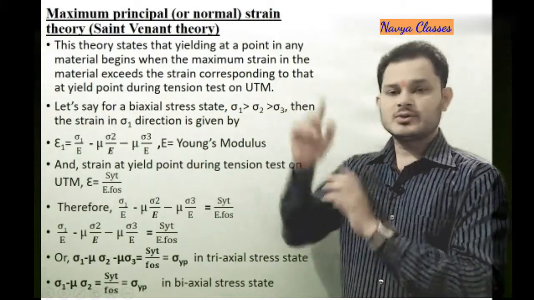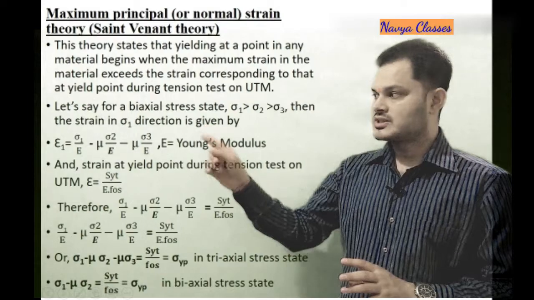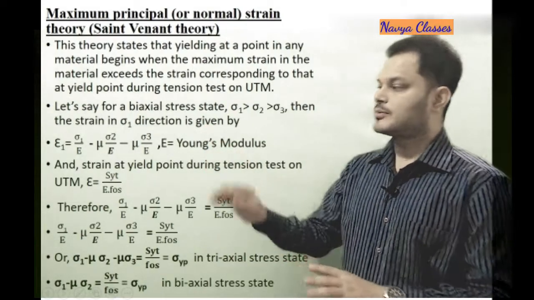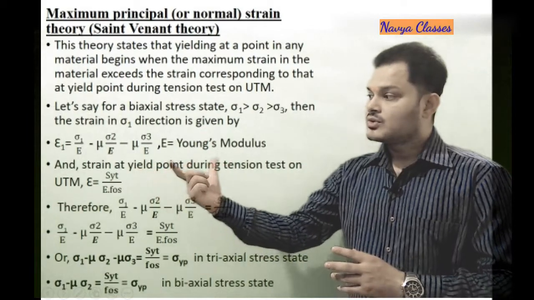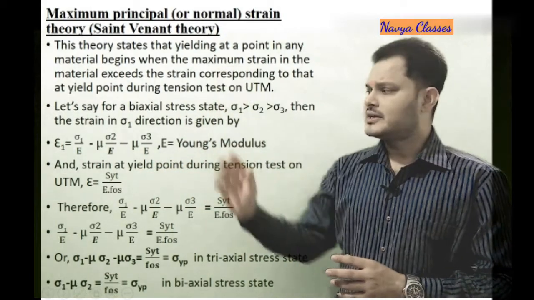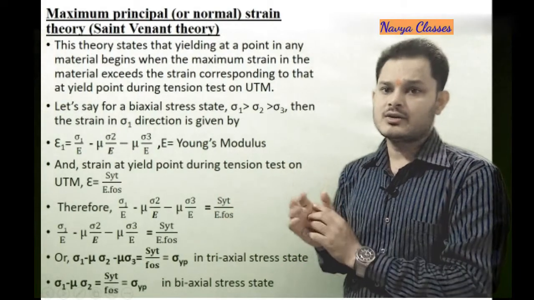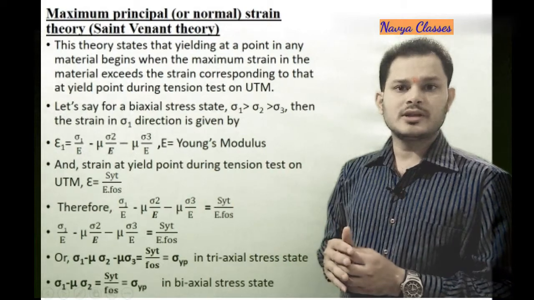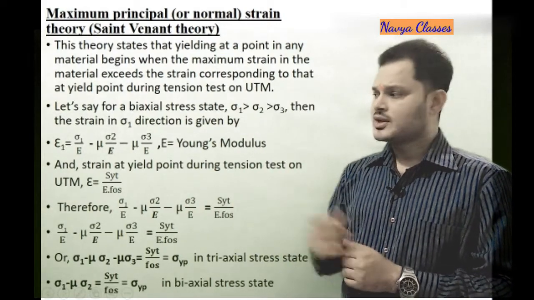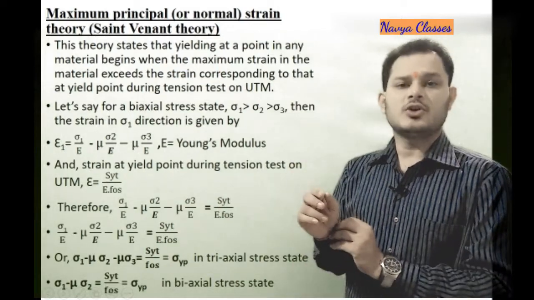According to this theory, this strain epsilon 1, equal to sigma 1 upon E minus mu sigma 2 upon E minus mu sigma 3 upon E, when it reaches or exceeds the strain we obtained in the tension test on UTM, that is epsilon equals SYT upon E times factor of safety, failure occurs. So if we simply equate it, we get the condition of failure.